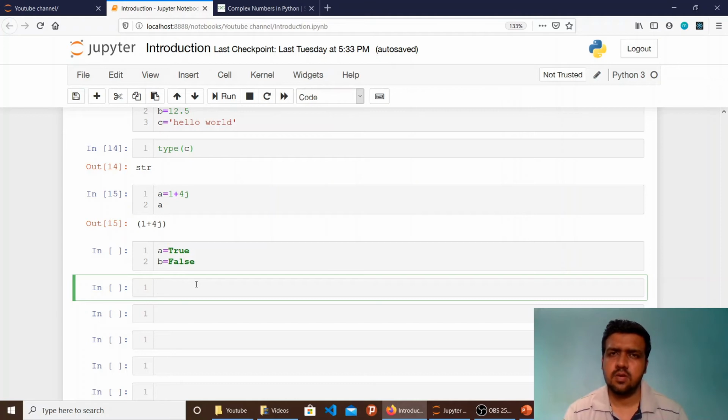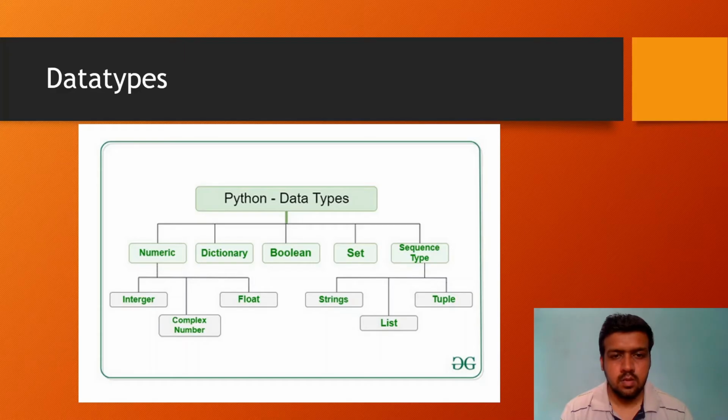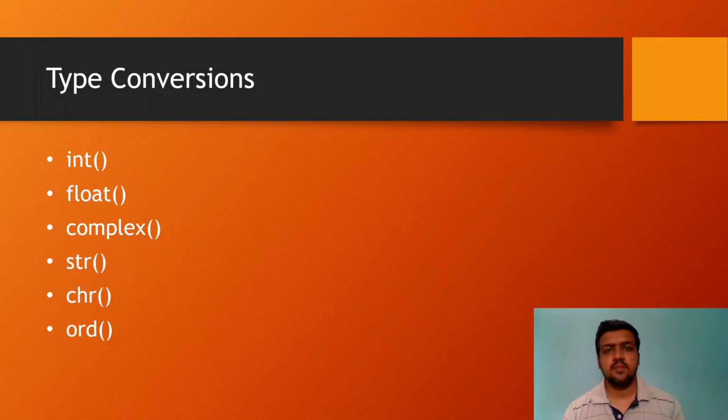In the previous video, in the operators video, we have seen comparison operators. So that's one of the main uses of these Boolean variables. So moving forward towards type conversion.